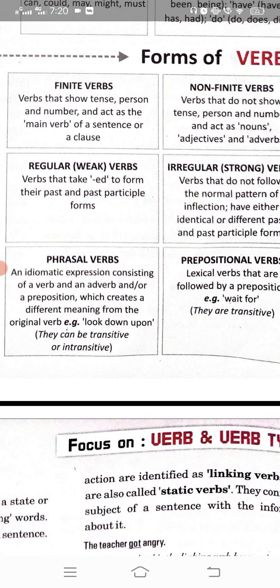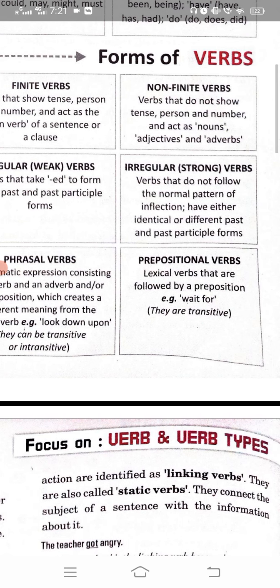There is no subject in it, there is no object in it. The verb itself carries a meaning. It is creating a meaning as well as acting as the verb. So these are the phrasal verbs.